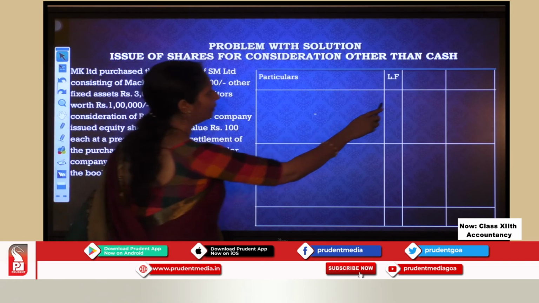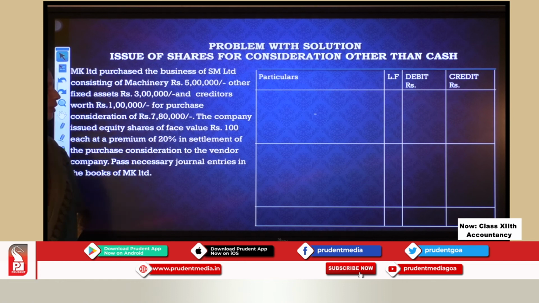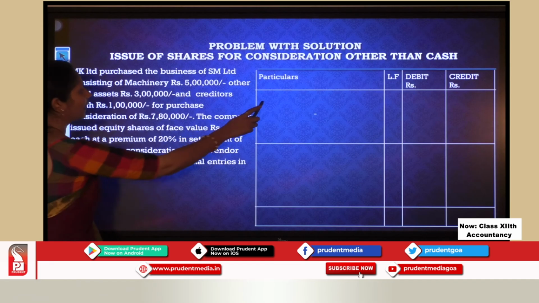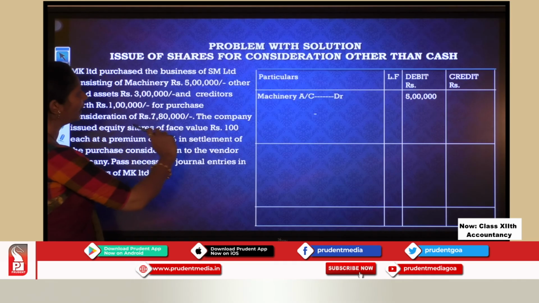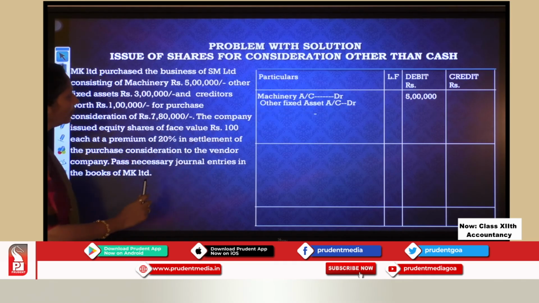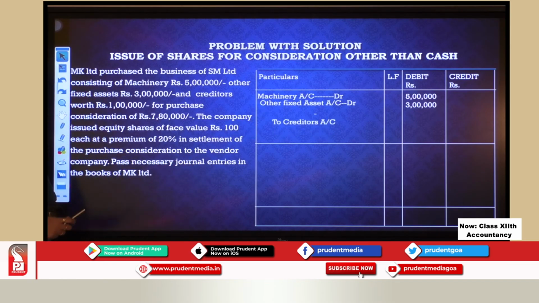Particulars, LF, debit, credit. So first entry is buying the business. So let us pass the entry for buying the business. All the assets that we have got will be debited. Assets is a debit balance. So machinery account debit 5 lakhs. Then we have other fixed assets account debit 3 lakhs. Then we have the liability credit. The creditors are there, it's a liability. So liability how much? 1 lakh.